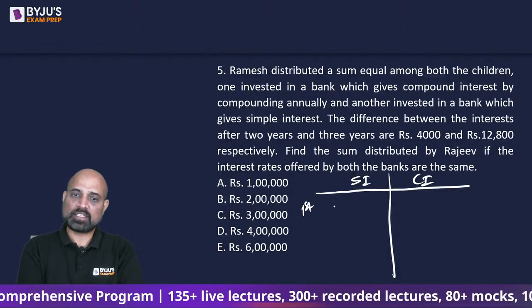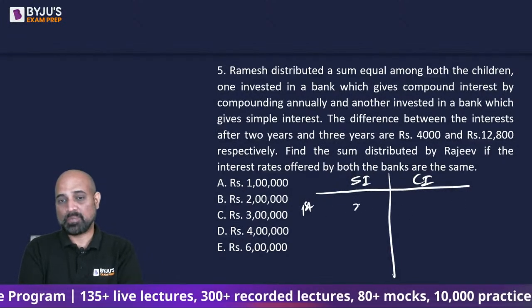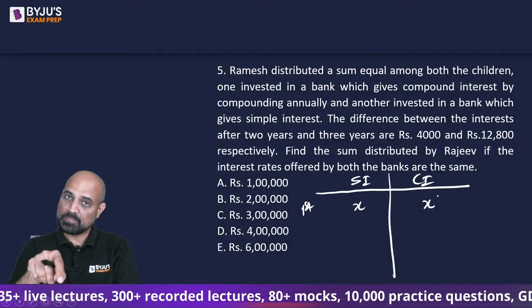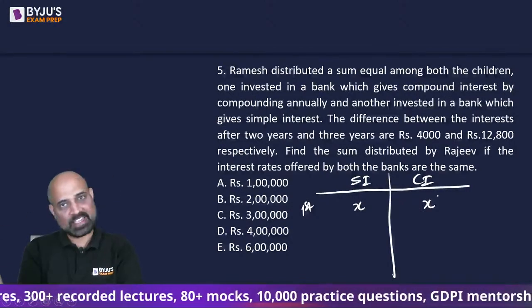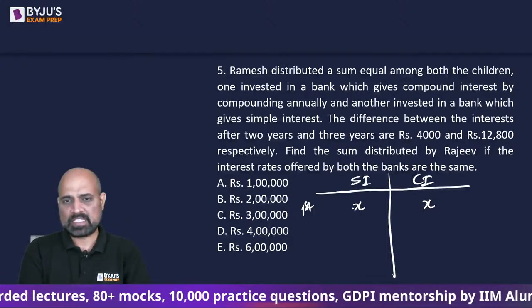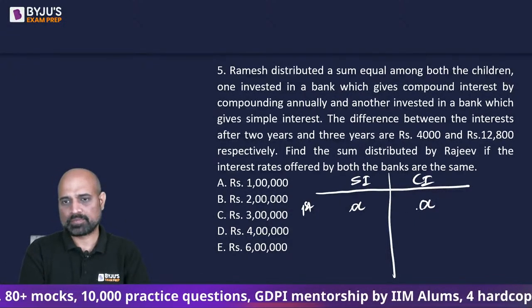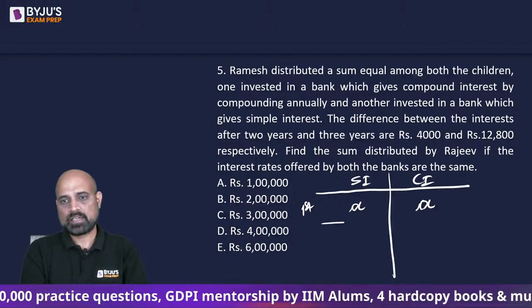Simple कैसे हो जाएगा? That in the first year, simple interest and compound interest earn on the same principal and the same rate of interest is same. X और X होता है, या X की जगह let's say A और A होता है. Okay.